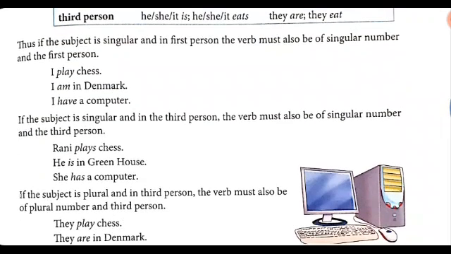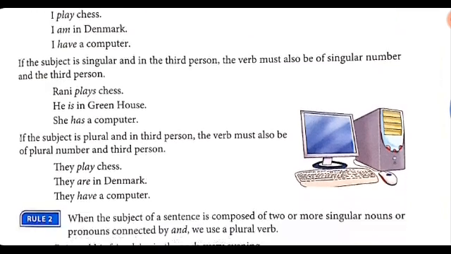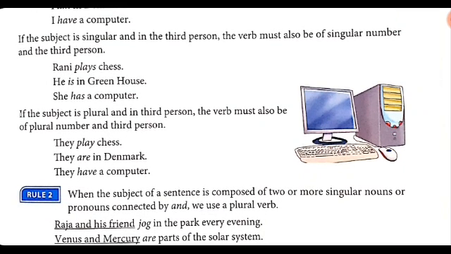For example, Rani plays chess. He is in the greenhouse. She has a computer. Now, another rule: if the subject is plural and in the third person, the verb must be in plural number and the third person. Like they play chess, they are in Denmark, they have a computer.